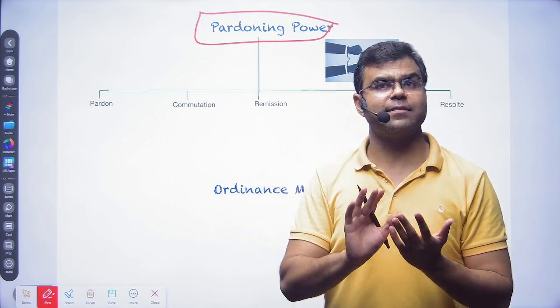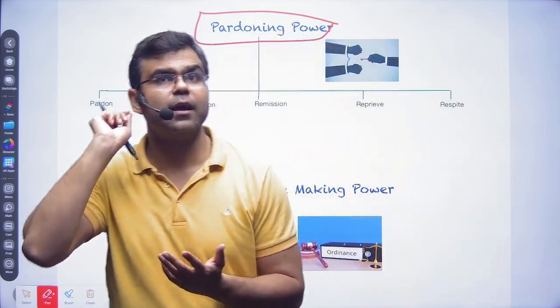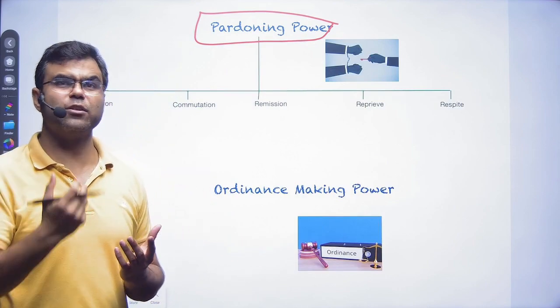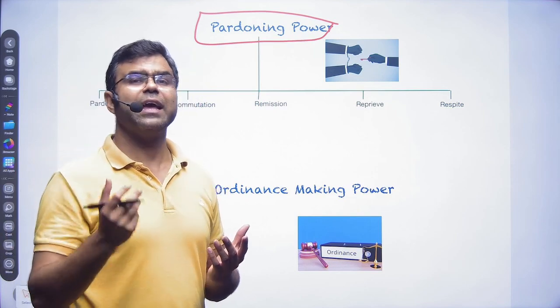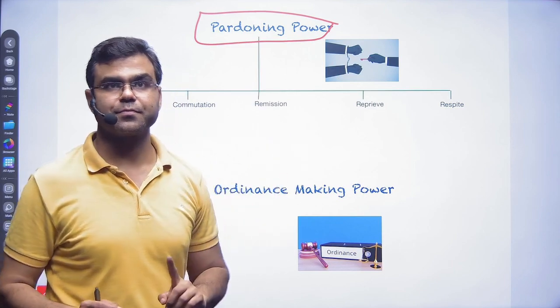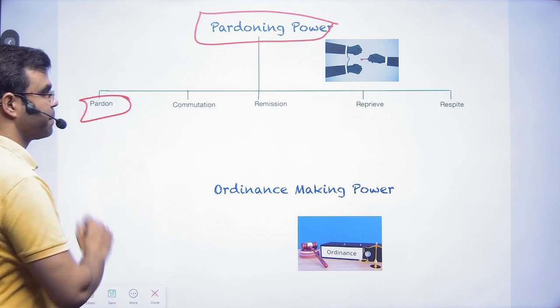and if he finds that there is an error of judgment or there is something like, okay, because process was not followed properly or the person has not been heard properly, in that case he can use these following powers. Okay, so for this, the first power, that is pardoning.